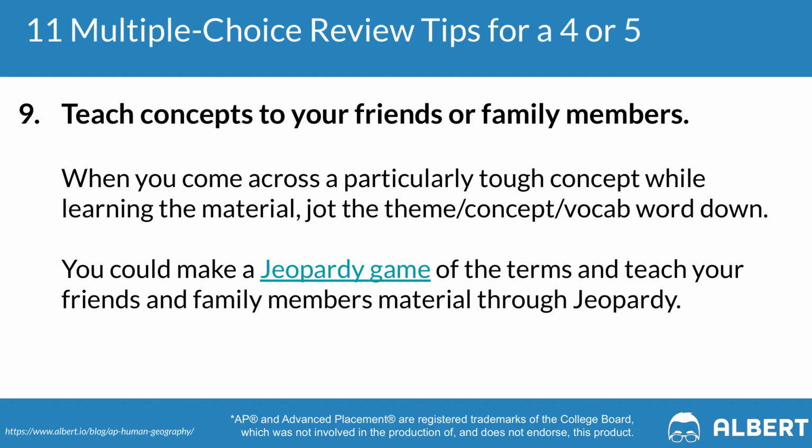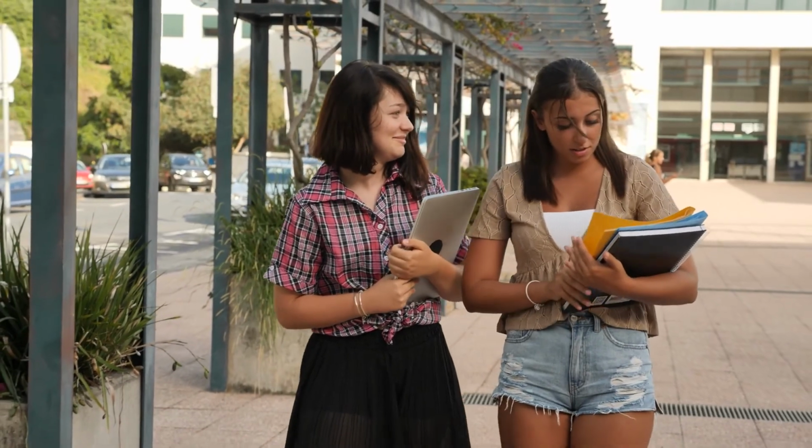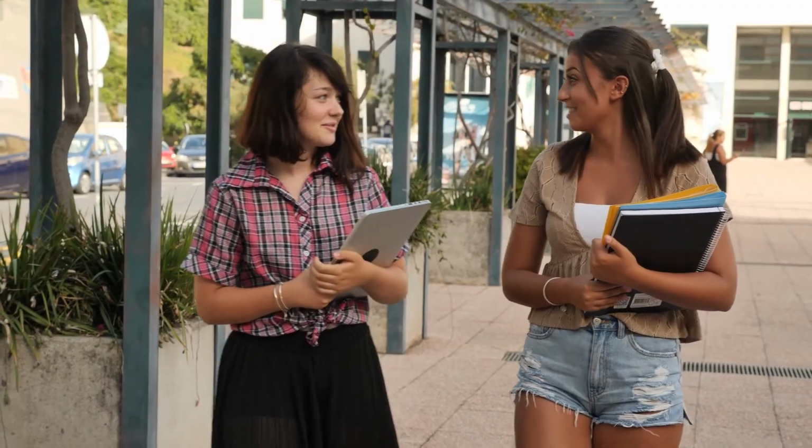A great way for you to test your understanding of a concept is to actually teach that concept to another person. So whenever you have the opportunity, try to explain a key concept from AP Human Geography to a friend or a family member. It might also be fun for you to create a Jeopardy game in which you can have certain questions and answers with your friends and your family as you work through the review sessions of your